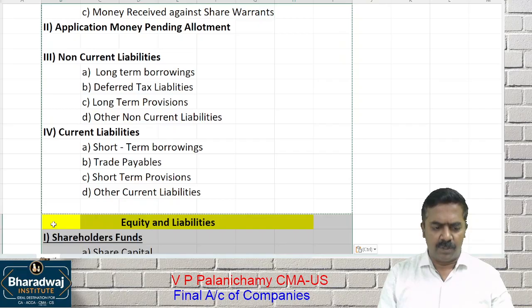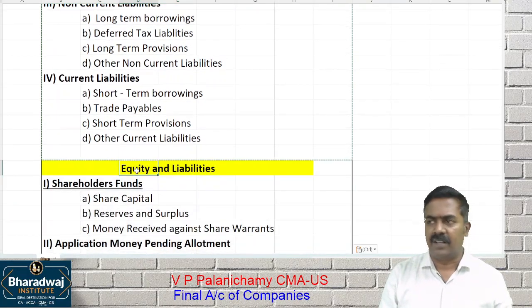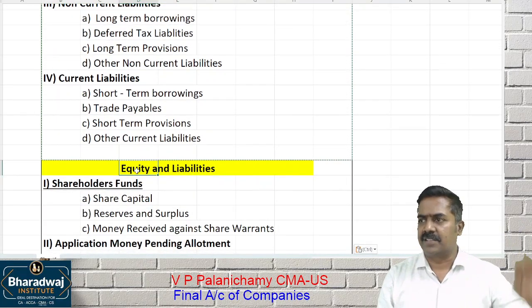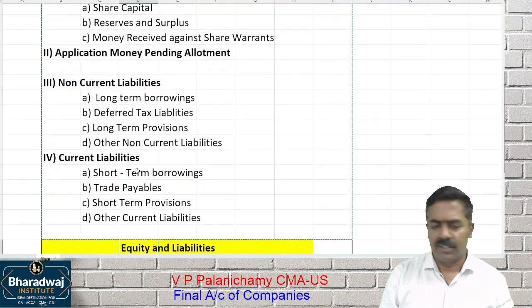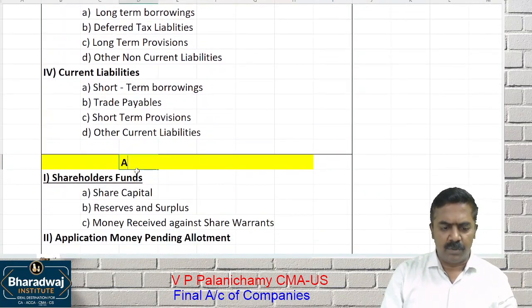Every company must follow this format, let it be Bharadwaj Institute Private Limited or Infosys Limited or Reliance Industries Limited. Everybody must follow what? This format only. Assets have only two classifications.